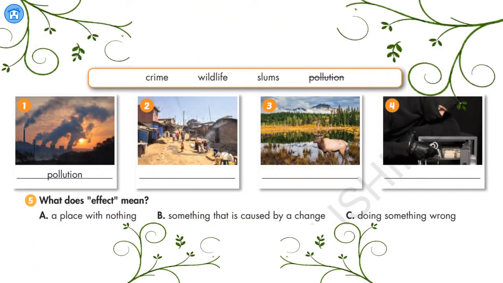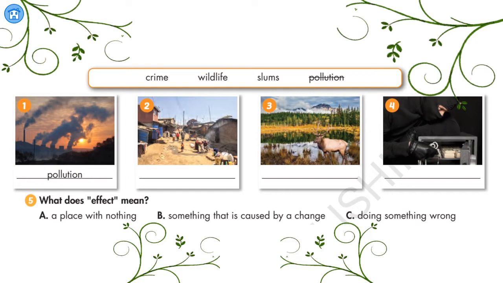Let's identify what's in the picture. First picture, that is pollution. Pollution is the introduction of harmful materials into the environment. We have 7 types of pollution, namely air, water, land, radioactive, thermal, light, and sound pollution.